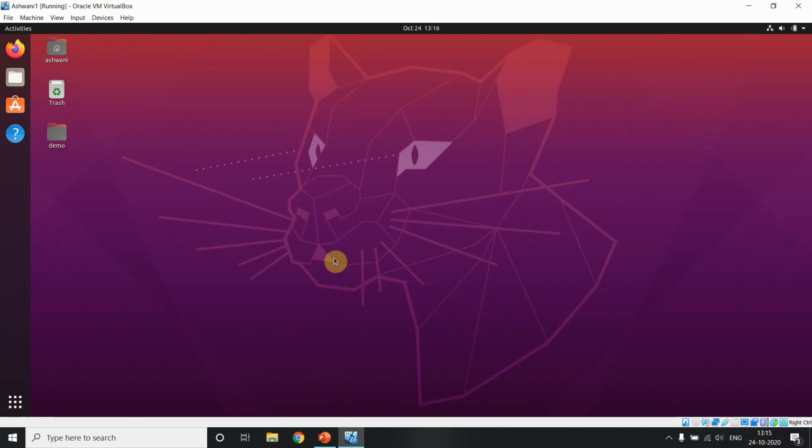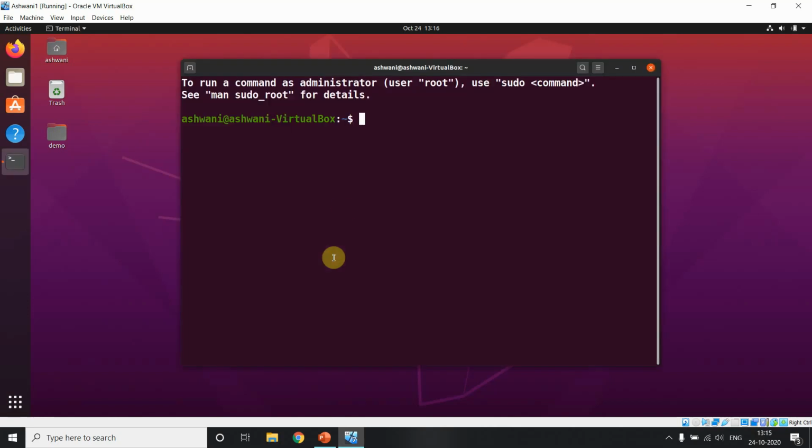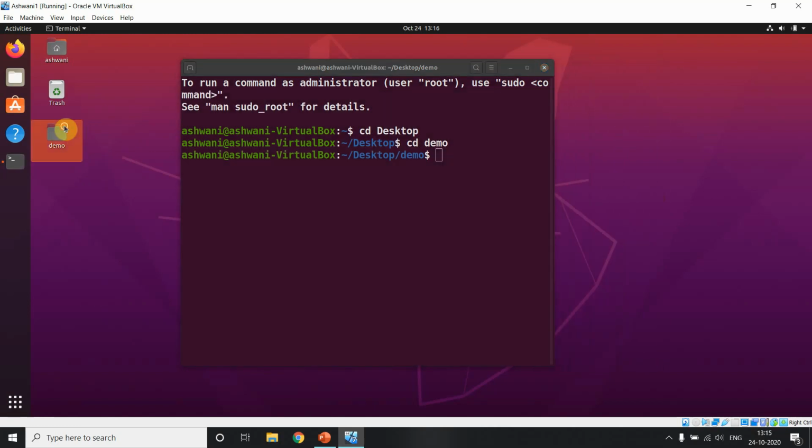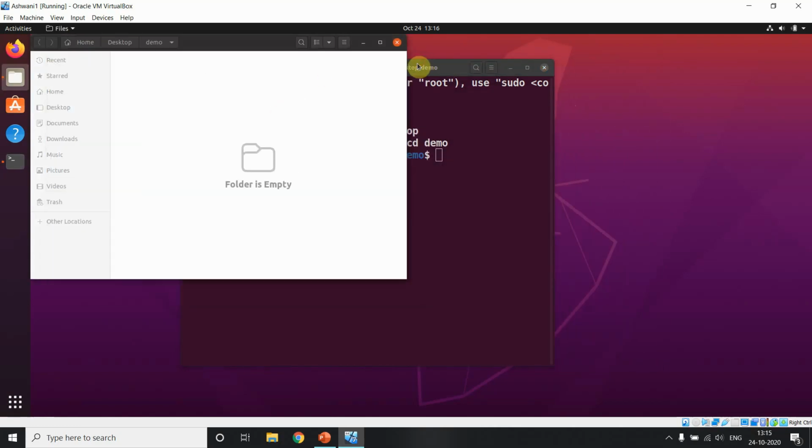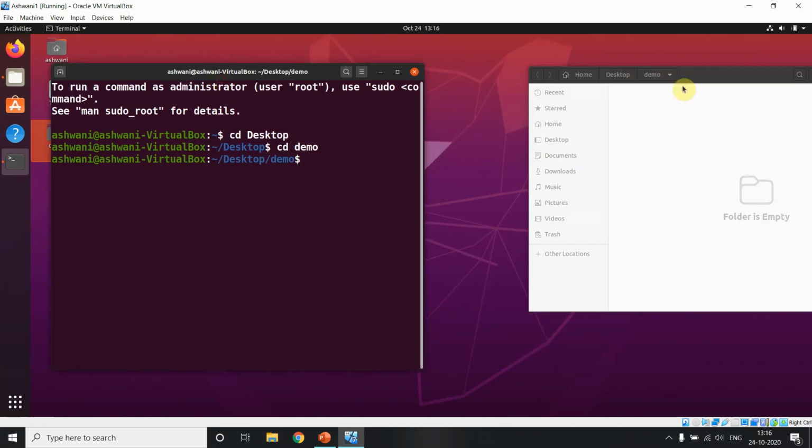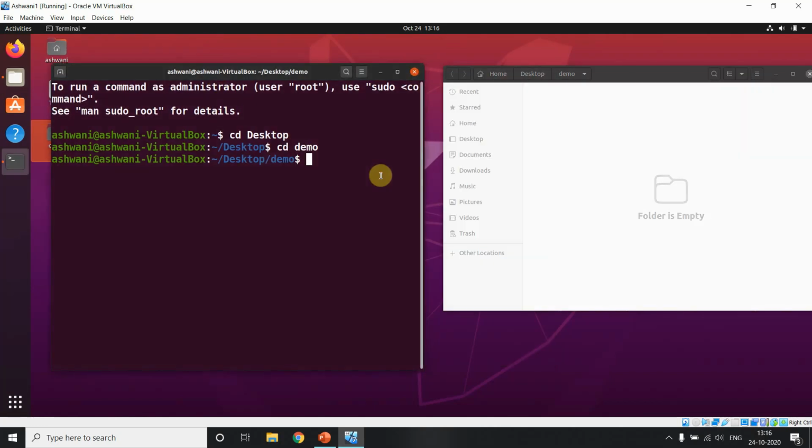So where is my terminal? Okay, I hope it is visible for you. I want to go to the desktop and go inside my demo. Let me open this directory also, for better visibility. Nothing inside it, it is an empty directory, and this is my terminal. Now I want to create a directory here. I will say mkdir and use 1 2 3. I want to create 3 directories. So let's see, on your right side we created 3 directories, 1 2 3.